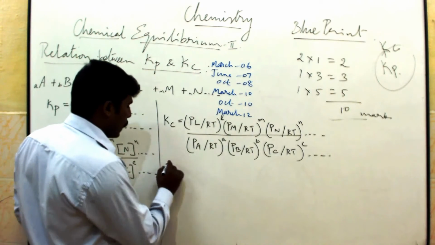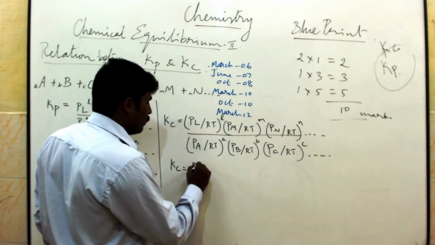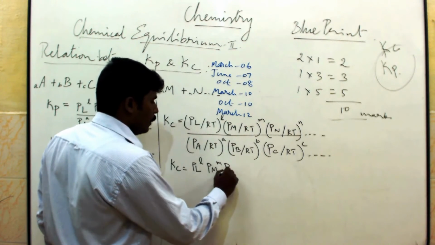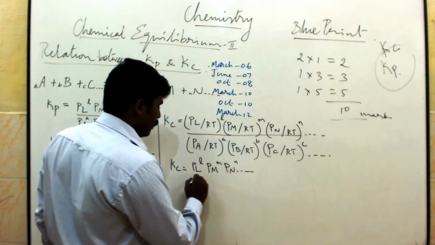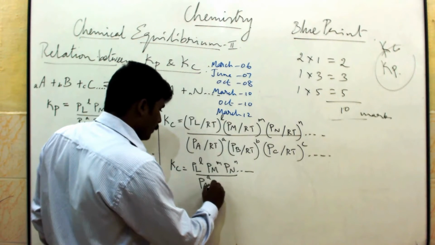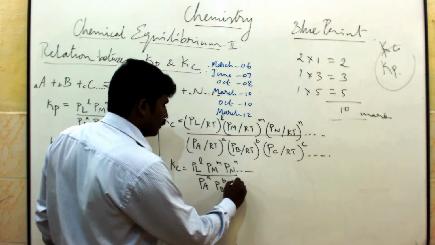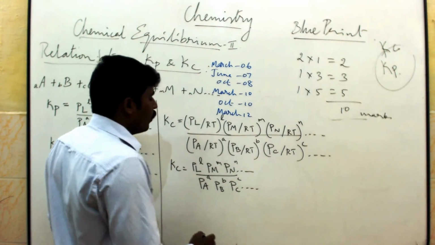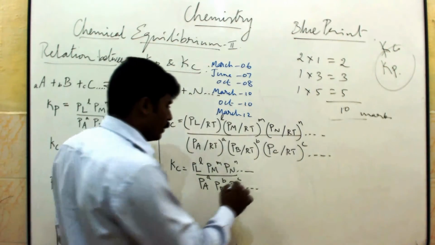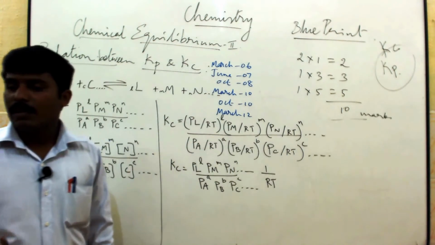So you can write Kc is equal to P_L^L, P_M^M, P_N^N divided by P_A^A, P_B^B, P_C^C, likewise. What is common? 1 by RT is common. So 1 by RT is common.